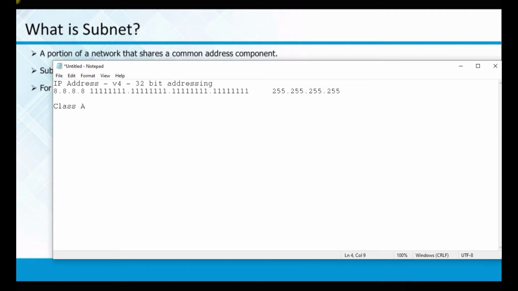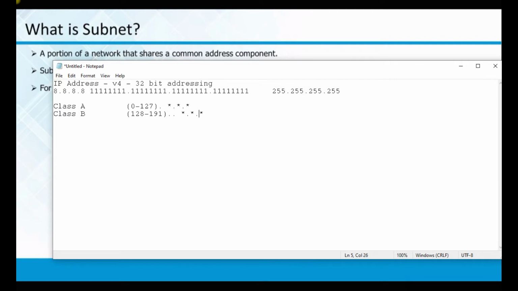Class A: you take the first octet, and if the value is 0 to 127 dot anything, then this is called class A. In class B you have a different value: if the first octet is from 128 to 191 dot anything.